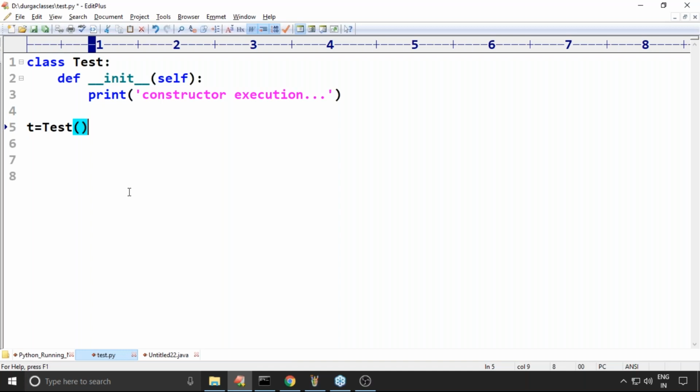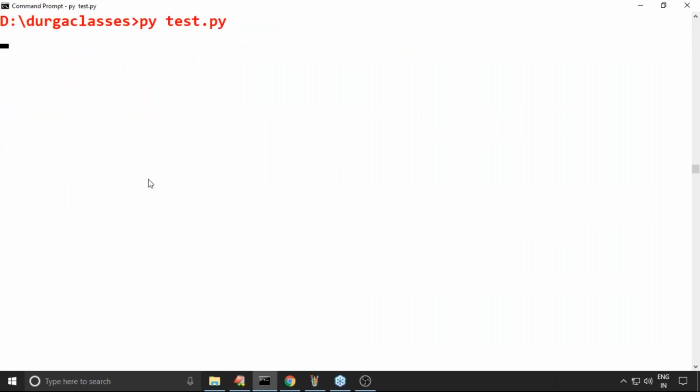How many times will the constructor be executed? Only once, because we created only one object. No doubt at all.